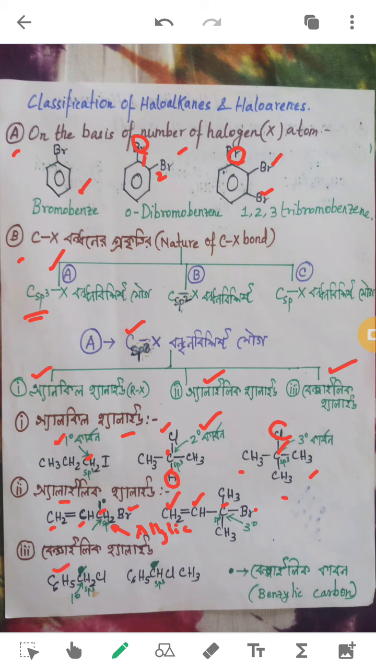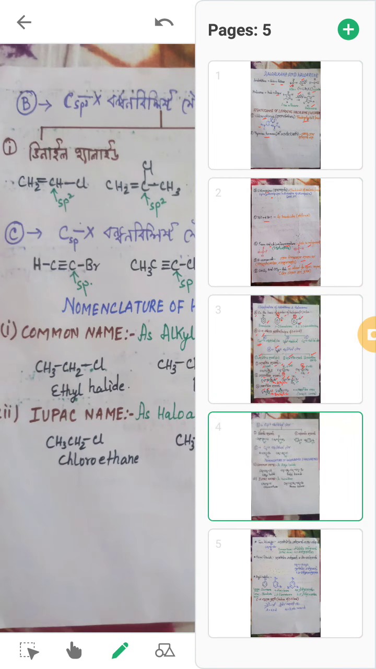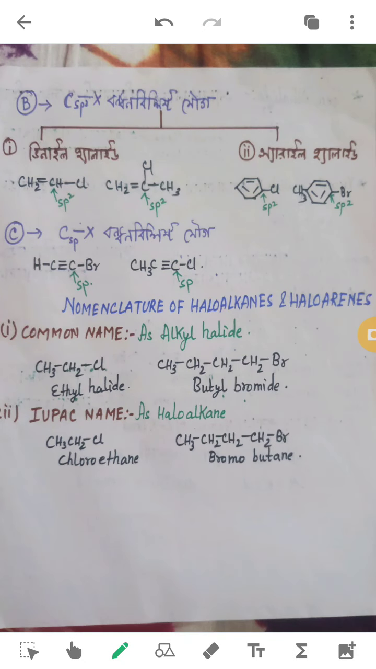C6H5 is a benzene ring. The next sp3 hybridized carbon is this one, of course. So this is my benzylic carbon. As the halo group is attached to this benzylic carbon, it is benzylic halide. Next category is when the halo group is attached to the carbon which is sp2 hybridized.